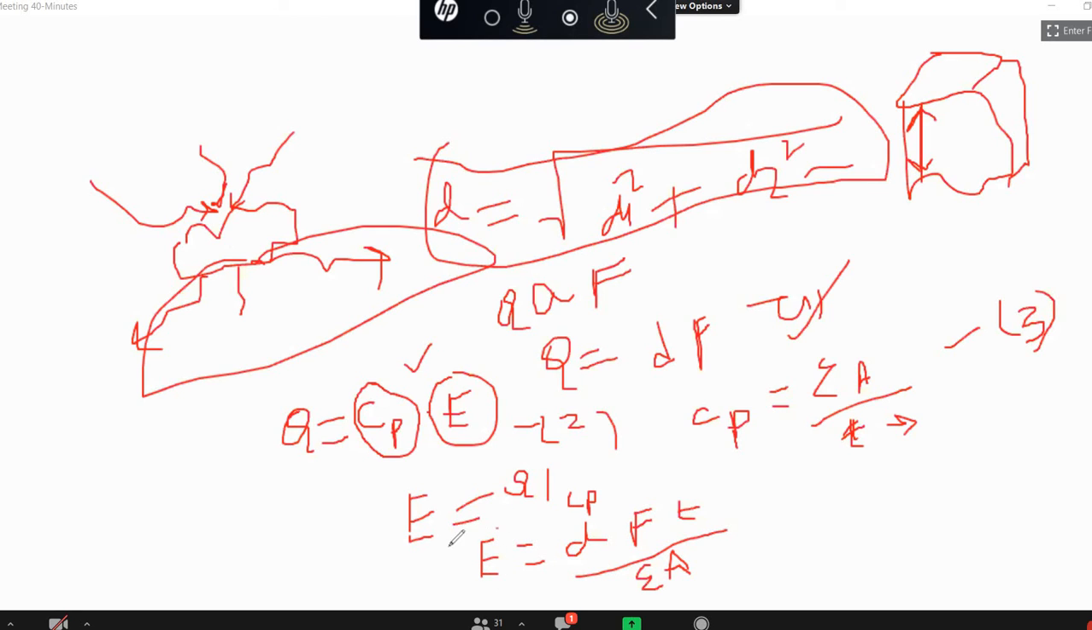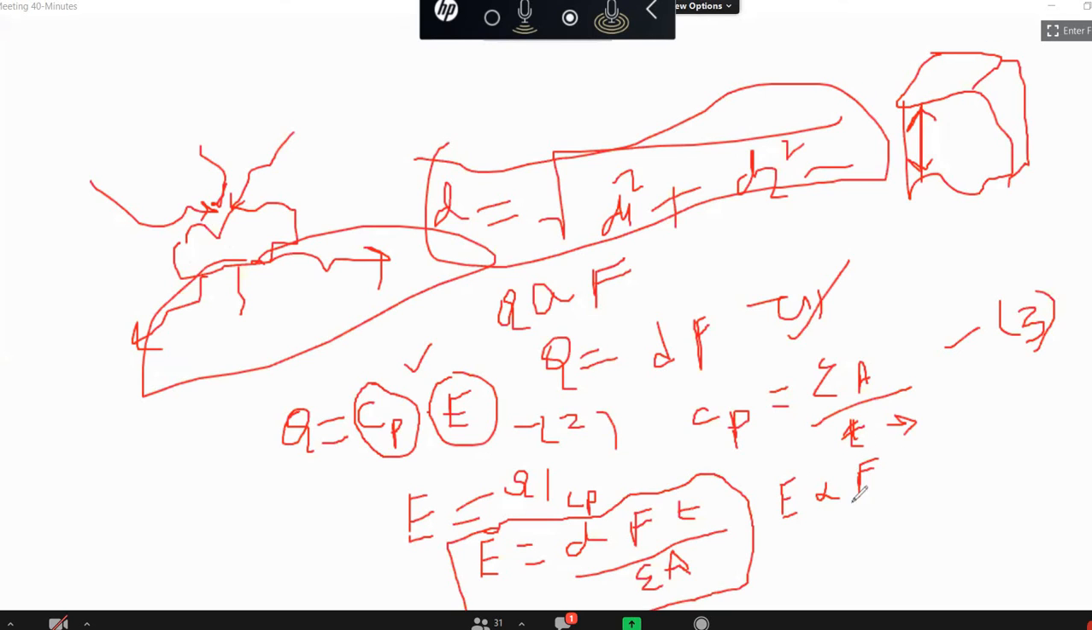So E equals what? E equals d into F into t by epsilon into A. From this expression, what can we say? We can establish a relation: E is proportional to F.